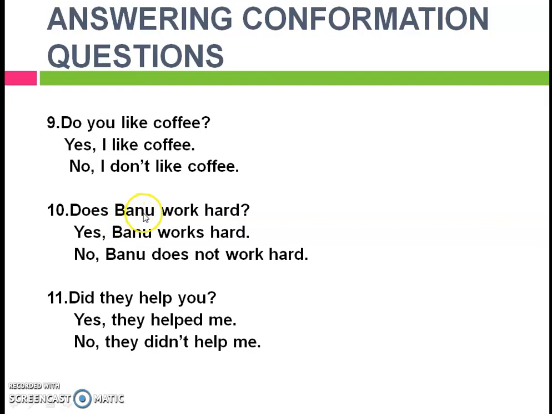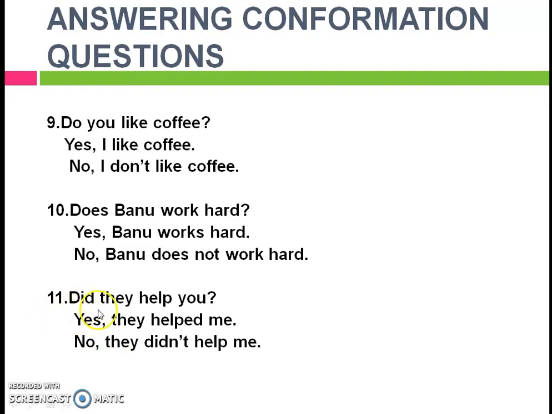Tenth example. Does Banu work hard? Yes, Banu works hard. No, Banu does not work hard. Here you can observe one more thing. For the sake of this does, I have not used does in the answer. Instead of that, I have put s in the main verb. This is how you have to answer for this does form of questions. In the same way, when you are writing the answer for do form of question, you should remember that you need not repeat do here. You can simply skip the auxiliary verb, but instead you have to follow the same plural form of main verb.